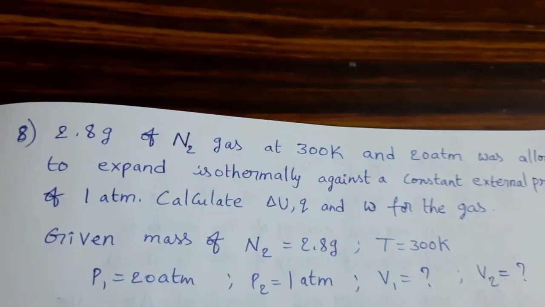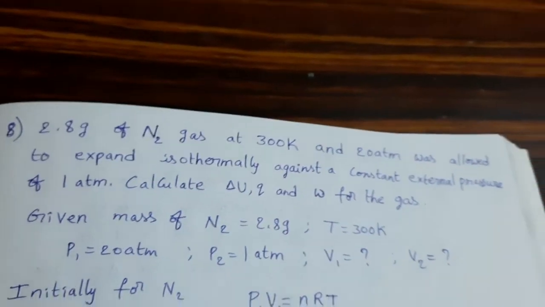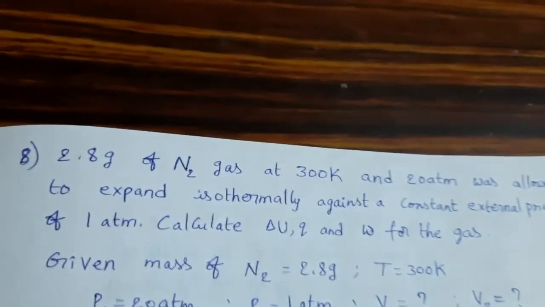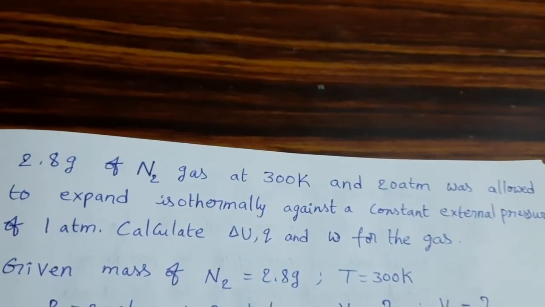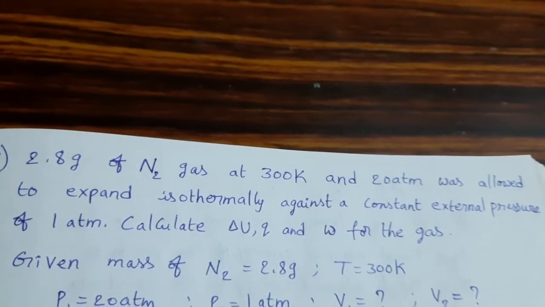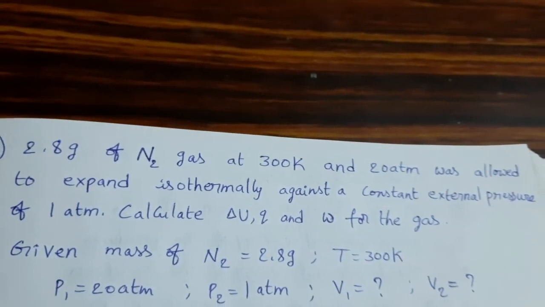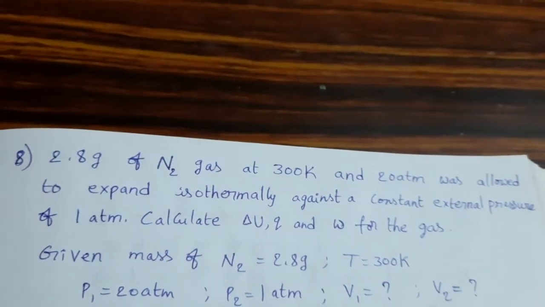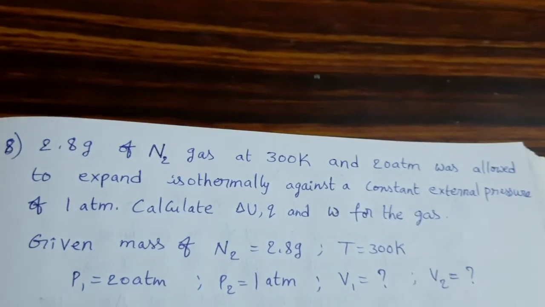2.8 grams of N2 gas at 300 Kelvin and 20 atmosphere was allowed to expand isothermally against a constant external pressure of 1 atmosphere. Calculate delta U, Q and W for the gas. So this question is somewhat different from the previous questions.